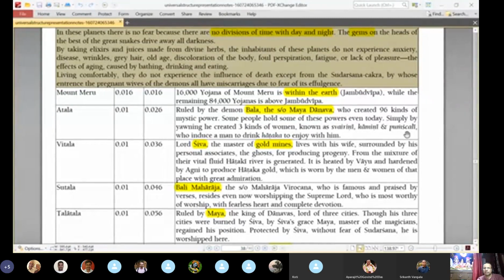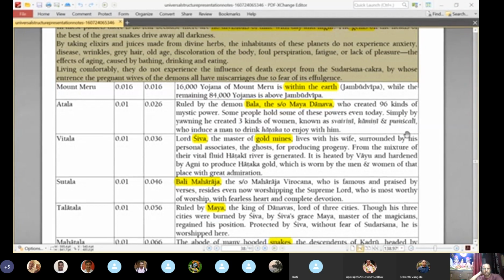It is ruled by the demon Bala, the son of Maya Danava. Maya Danava is in some other planet actually. He is in Talatala, ruled by Maya, and his son Bala is ruling the planet called Atala. There is information that he created 96 kinds of mystic powers, and some people hold some of these powers even today.